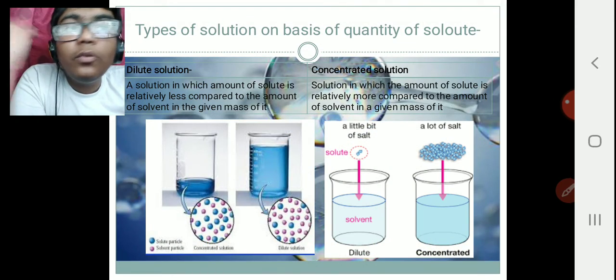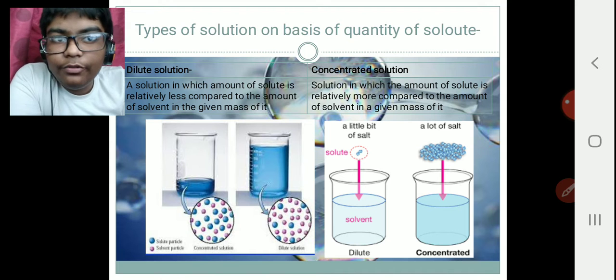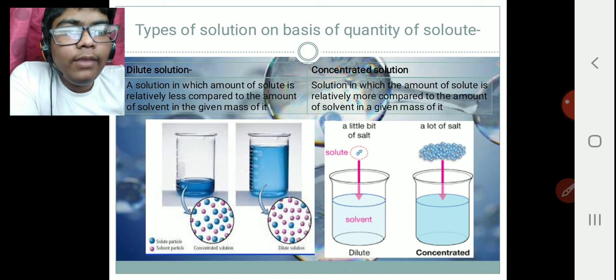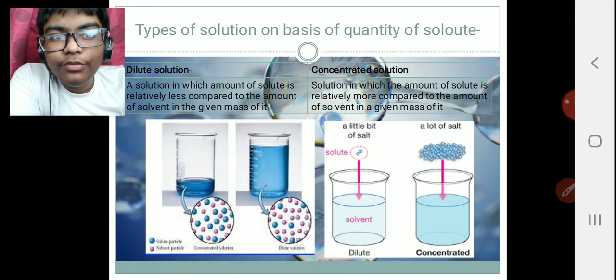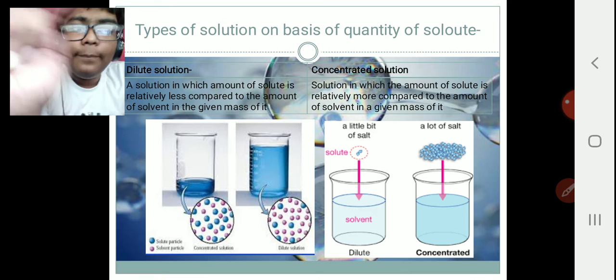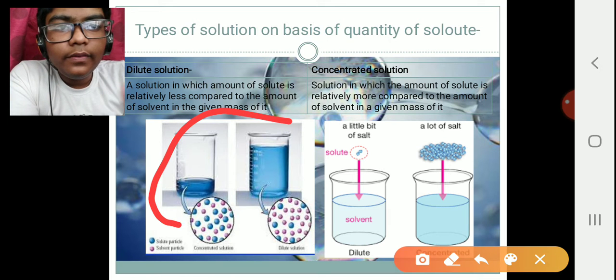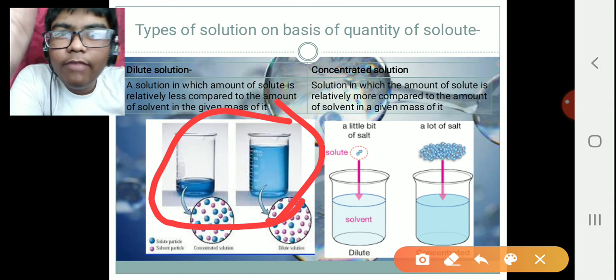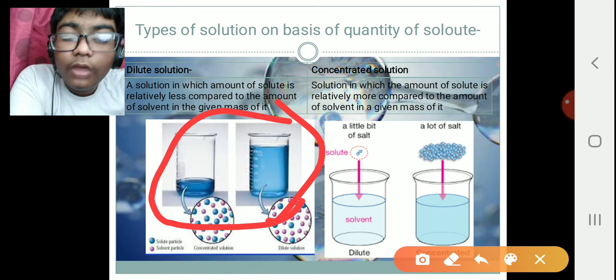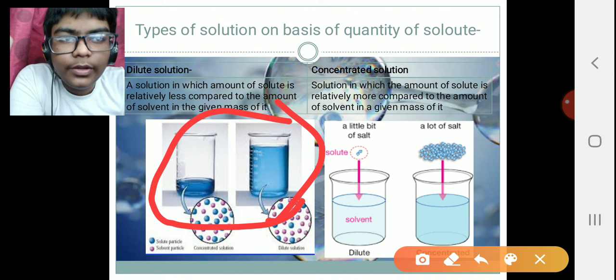On the basis of the quantity of solute, you have two types of solutions. Here you can see one beaker where you have very little solute and a lot of solvent. Another beaker over here, you can see that a large amount of solute is there, and a very little amount of solvent.